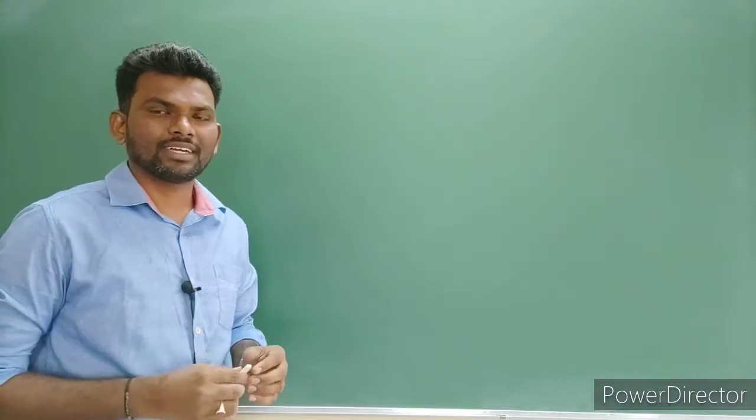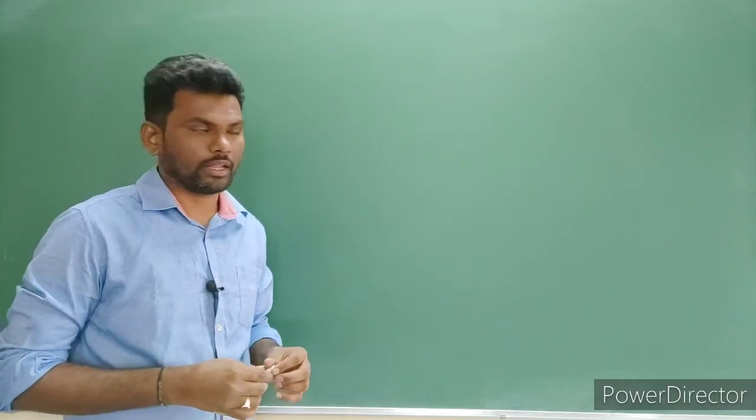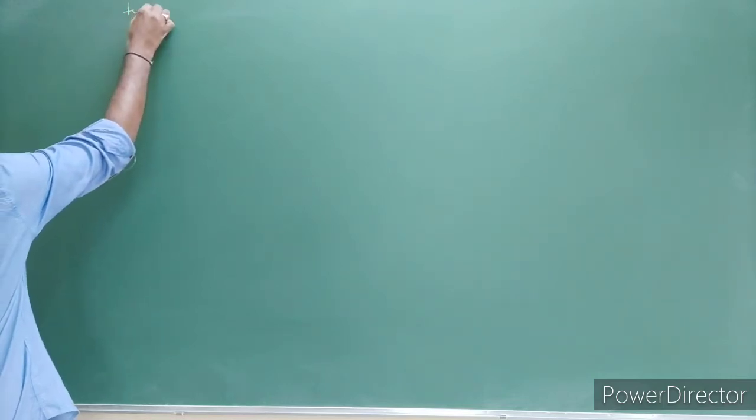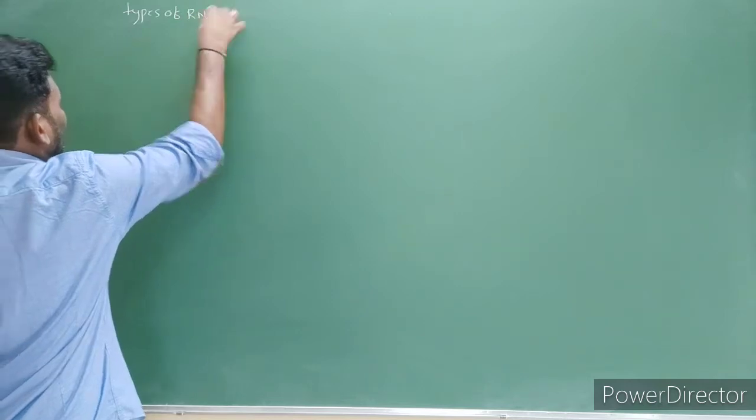Okay. Next, the process of transcription and types of RNA.